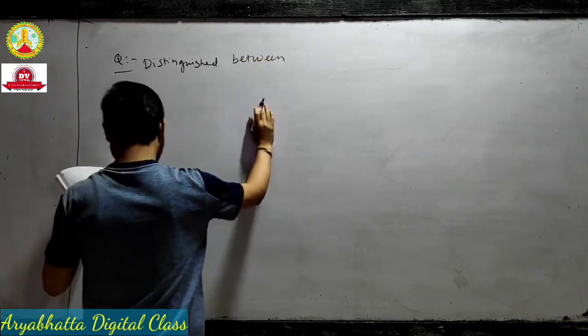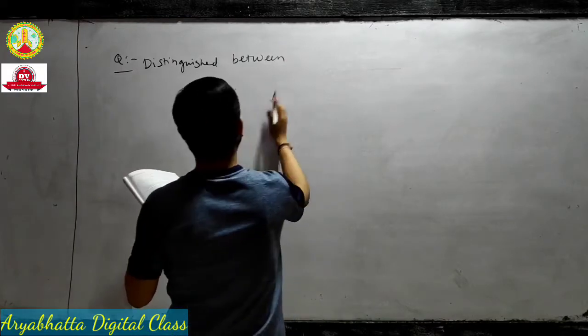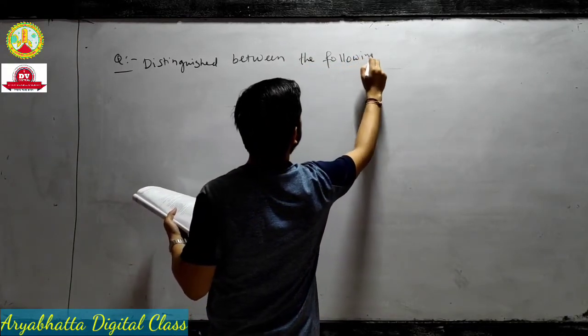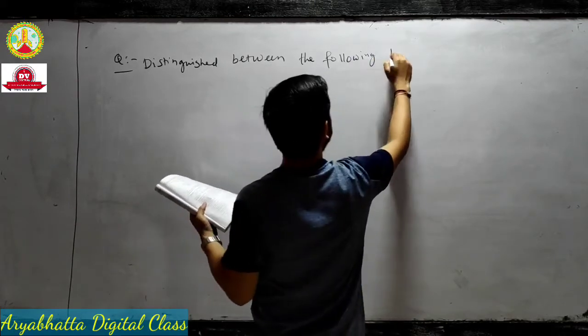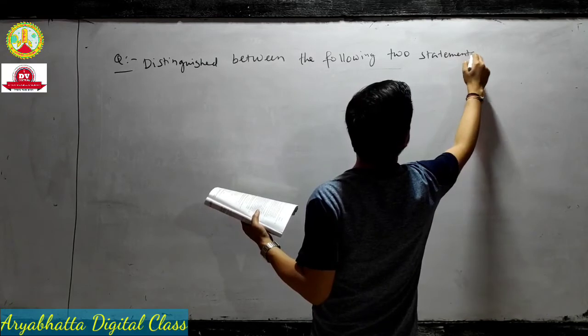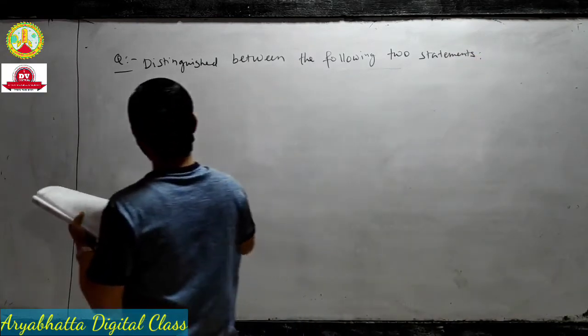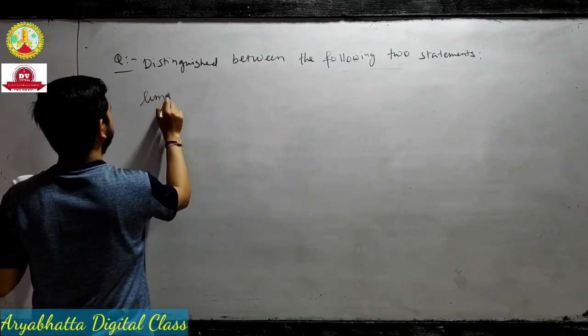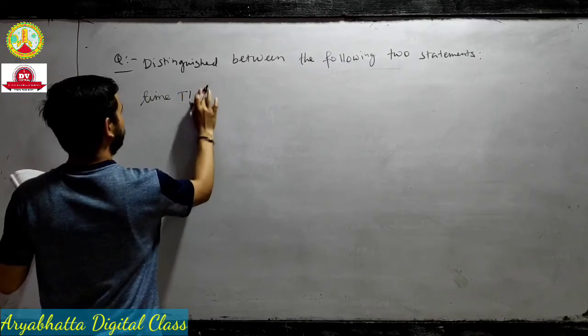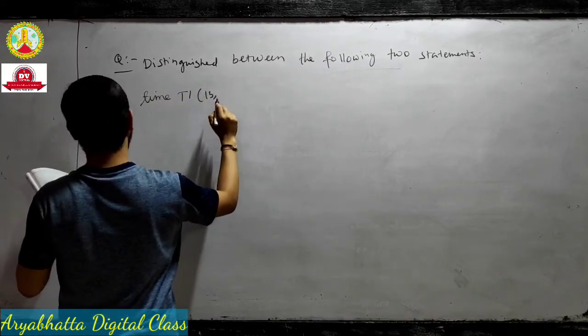Question: distinguish between the following two statements. Okay, statement 1: time t1 = argument 13.